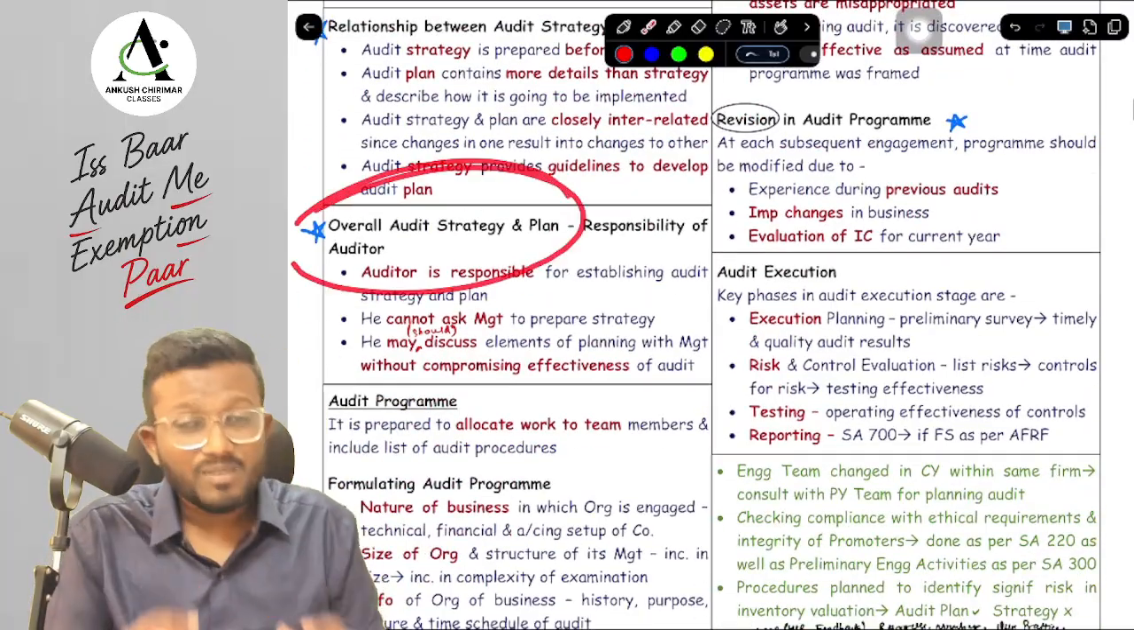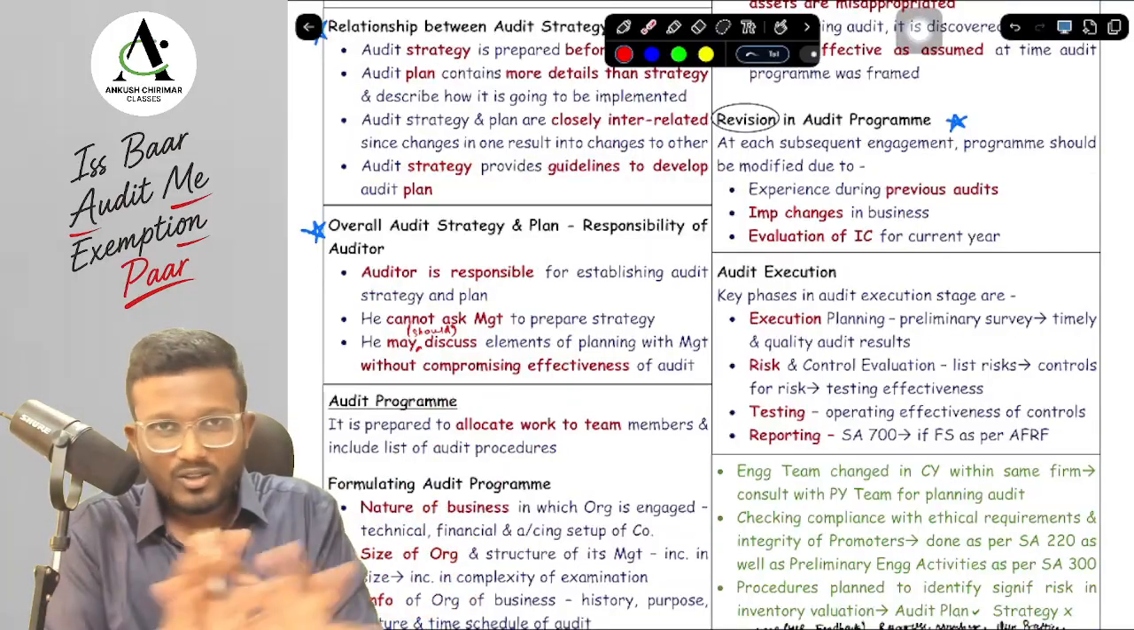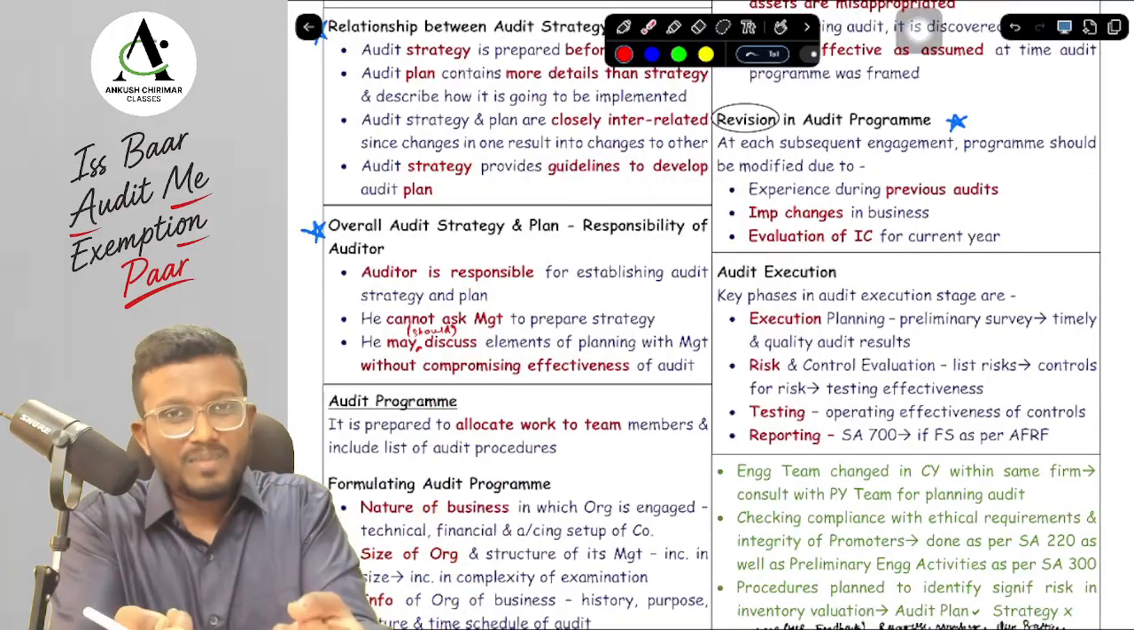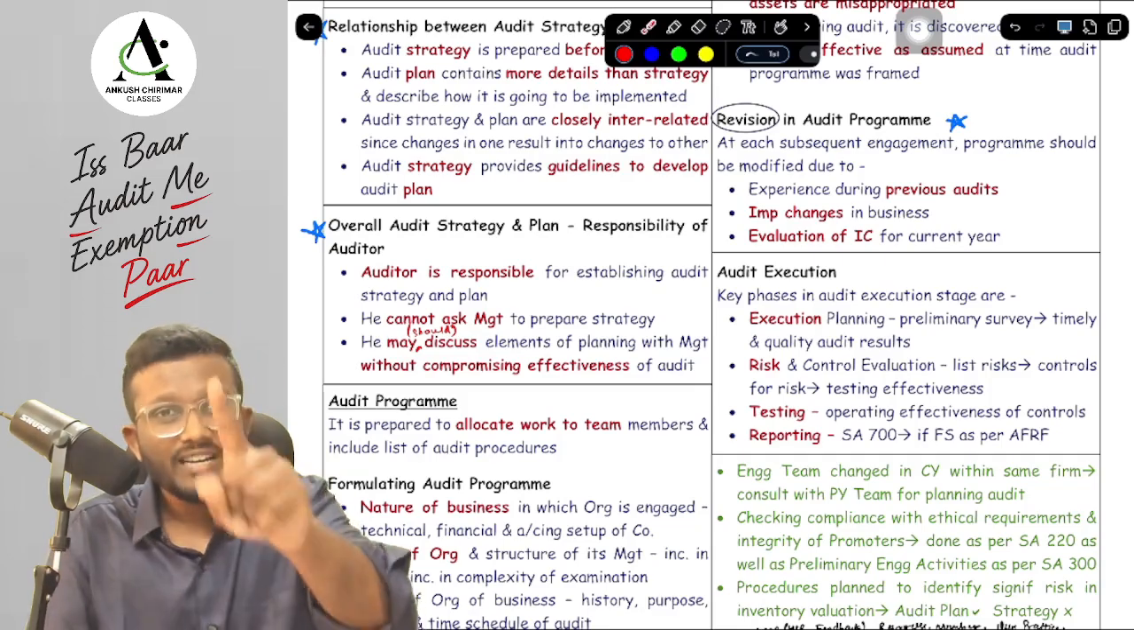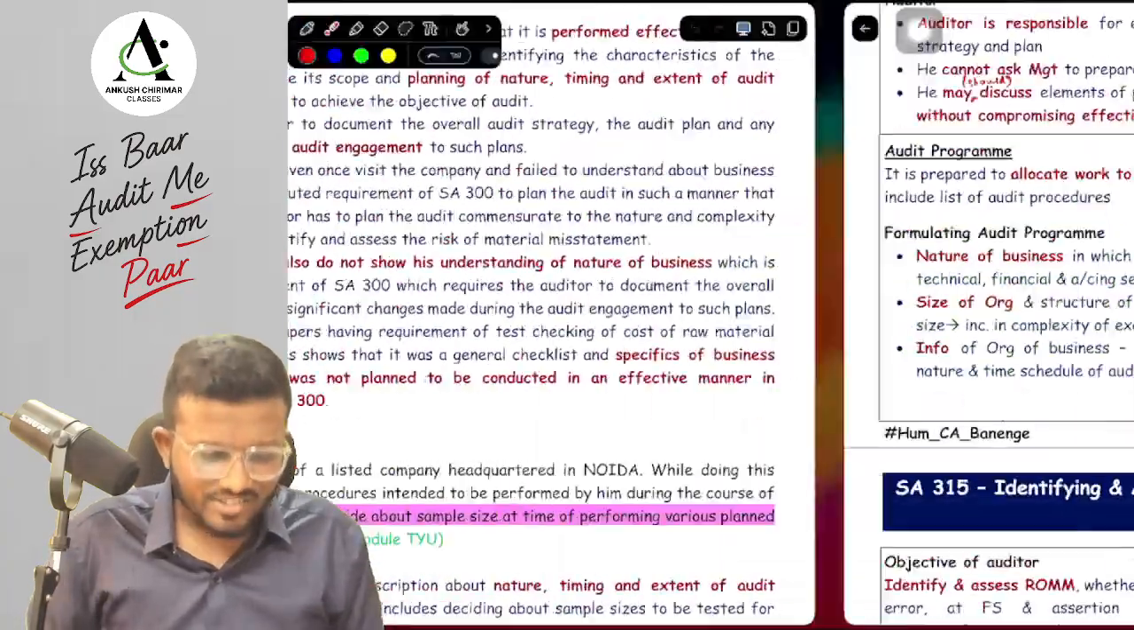Now, the overall audit strategy and plan is the responsibility of the auditor. Management is not responsible for preparing the audit strategy and plan. You may discuss the strategy with the management, but it should not compromise the effectiveness. Here also the word 'should' will come. Okay, yes sir. Last topic, look over here.